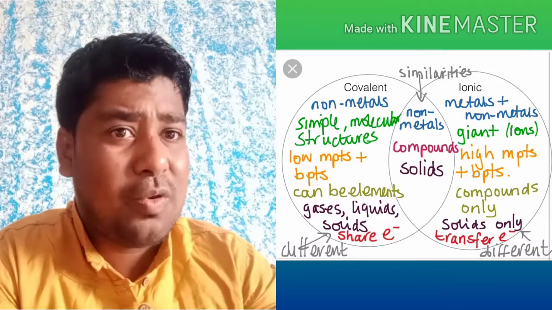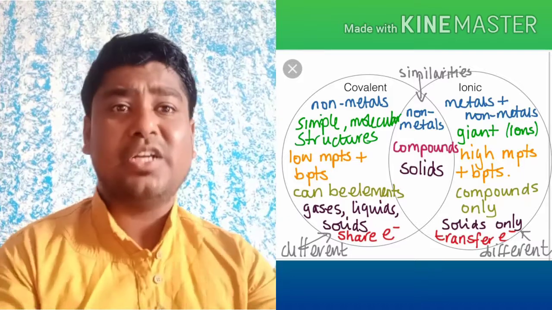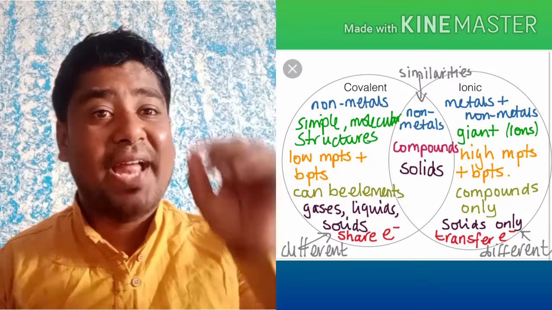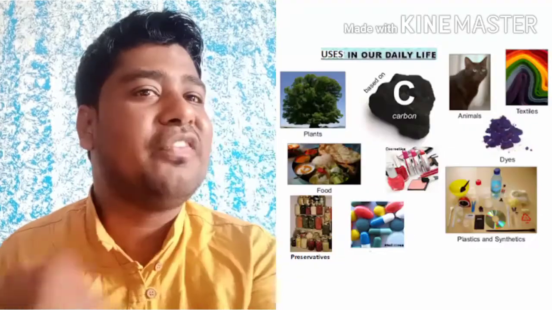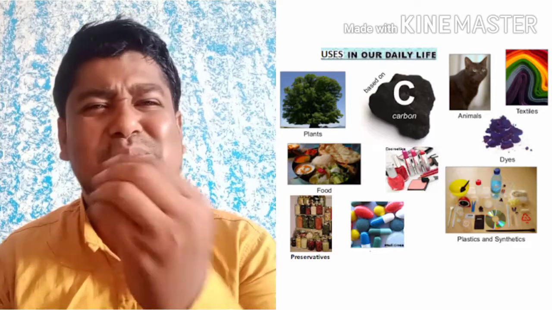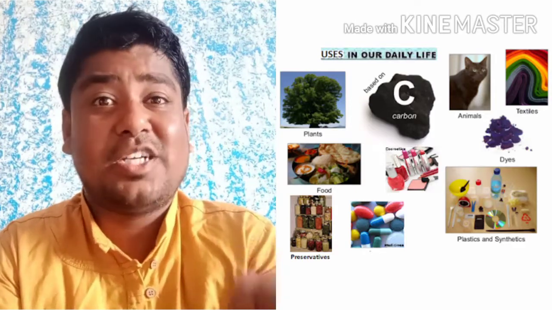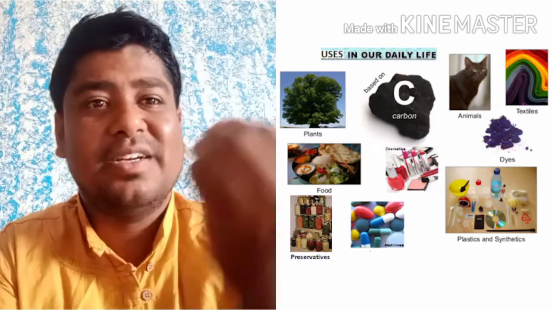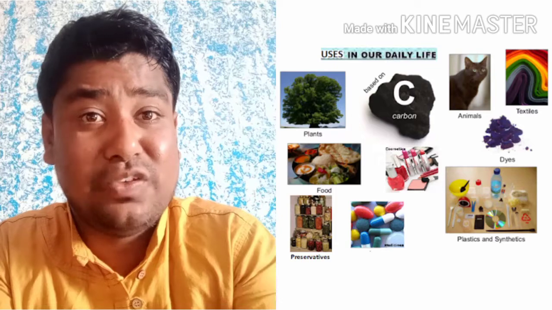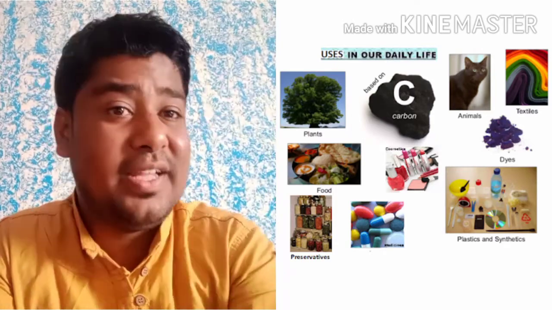With this bonding, carbon forms many compounds, many in the sense you cannot even imagine. Every moment of your life you are using carbon compounds. Carbon, which is merely a small fraction of the earth's crust and just 0.3% of our atmosphere, finds its way into every part of our daily life.